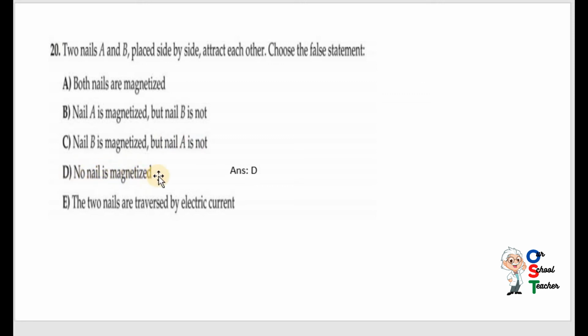No nail is magnetized. The two nails are traversed by electric current. No nail is magnetized means, when they say attract each other, it means they are magnetized. So no nail is magnetized is the false statement. So D is correct. The two nails are traversed by electric current. Yes, it is correct.